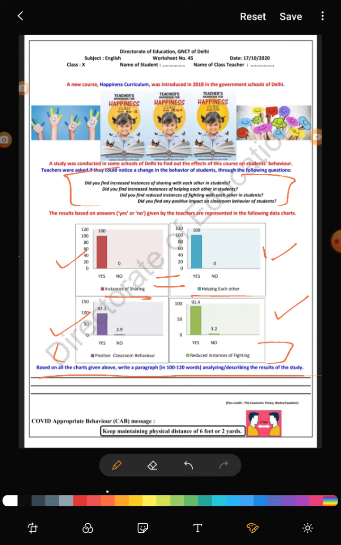And you can talk about that there is less change in positive behavior in class and reduced instances of fighting. And we would like students to improve their behavior in class, and the fighting goes down, स्टूडेंट्स कम लड़ें और उनका बिहेवियर चेंज हो. तो इन दोनों डेटा में कम डिफरेंस, कम चेंज आया है, शेयरिंग और हेल्पिंग में ज़्यादा चेंज आया है. So talk about it in your paragraph.